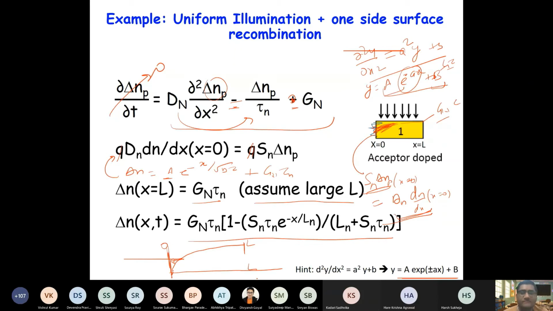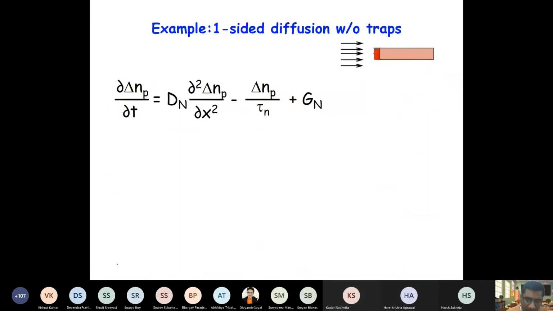Okay, let us consider another example. Again you see this diffusion length appearing here, L is equal to root D tau. Now let's say in this case we are not considering generation.